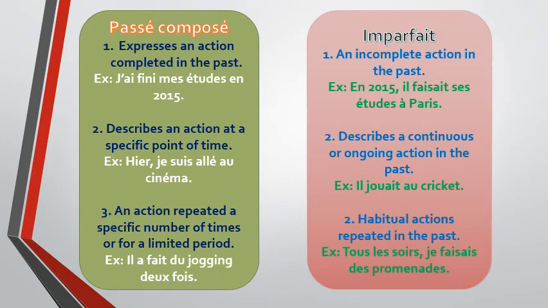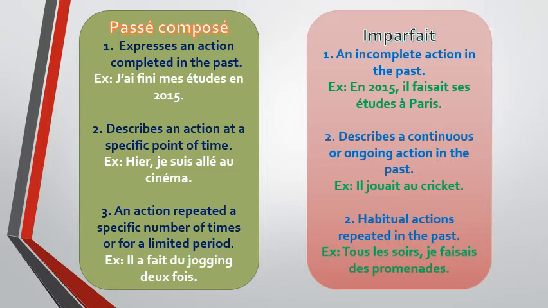So imparfait first of all describes an incomplete action in the past. Example, en 2015, il faisait ses études à Paris. Means in 2015, he was doing his studies in Paris. Means he was studying in Paris. So in this sentence, the action is ongoing. It is not yet complete. So that is why we have used the verb in the imparfait.